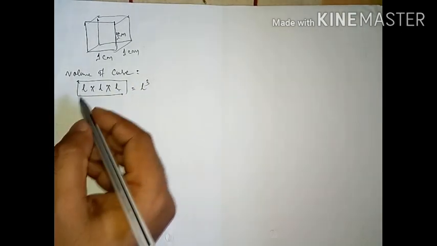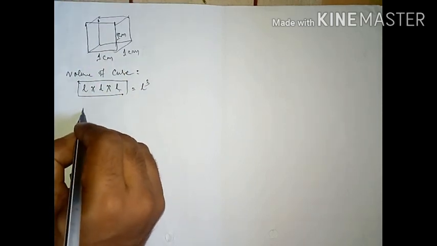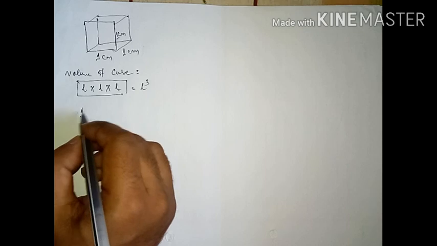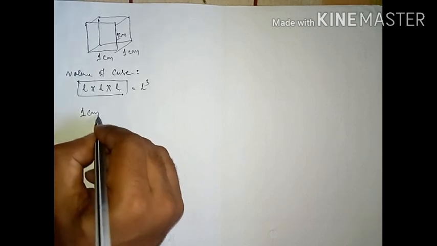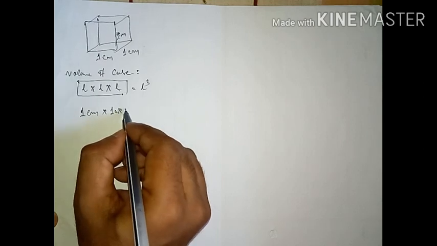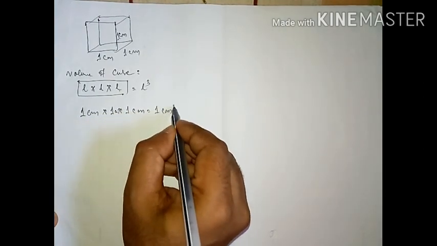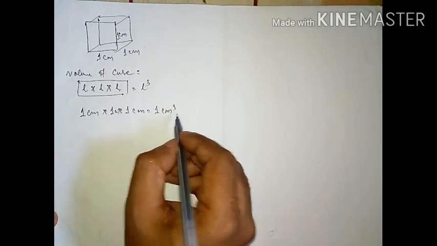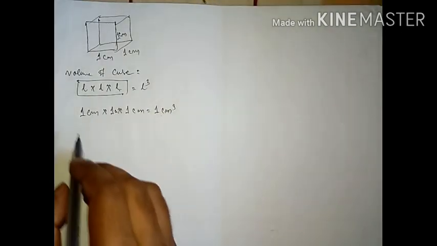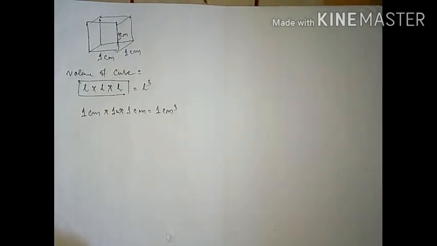So here, if we find the volume of this one, the length is 1 centimeter, or 1 meter, whatever. 1 centimeter into 1 centimeter into 1 centimeter, so the output will be 1 centimeter cube. The centimeter cube is the unit of volume. So, understood? Now next we are going to discuss the cuboid.